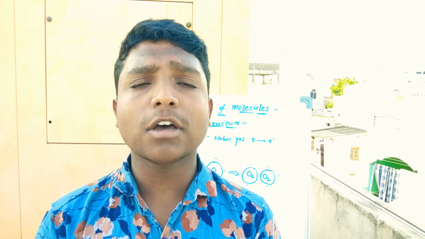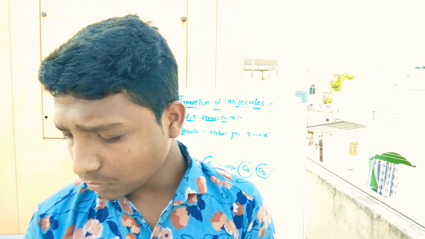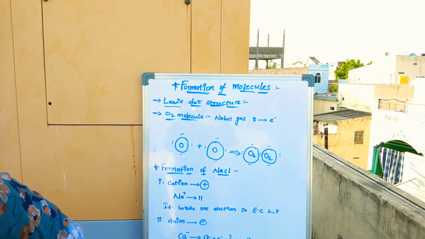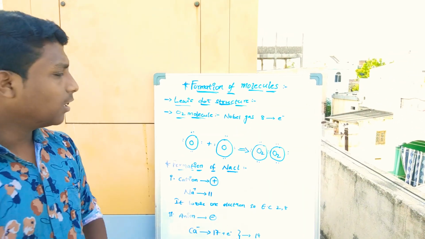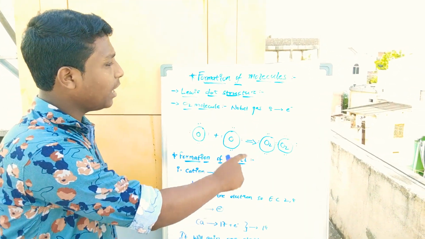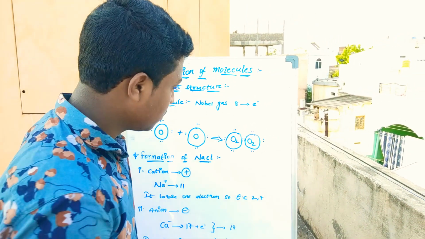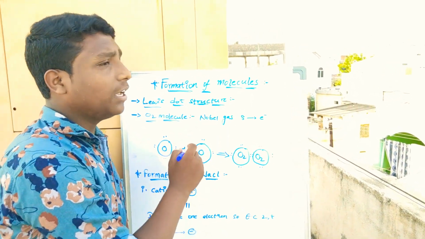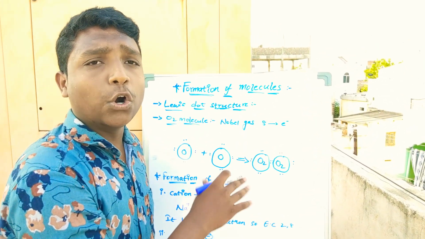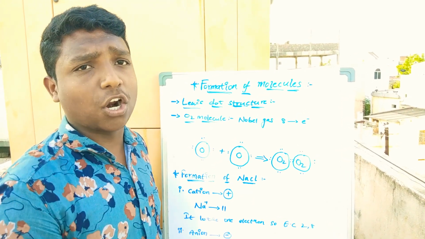I will show the image of the octet rule and valency of oxygen. Here the oxygen atom is explained by the Lewis dot structure. The Lewis dot structure is where the elements are shown by dots for valency. Here dots are nothing but electrons.